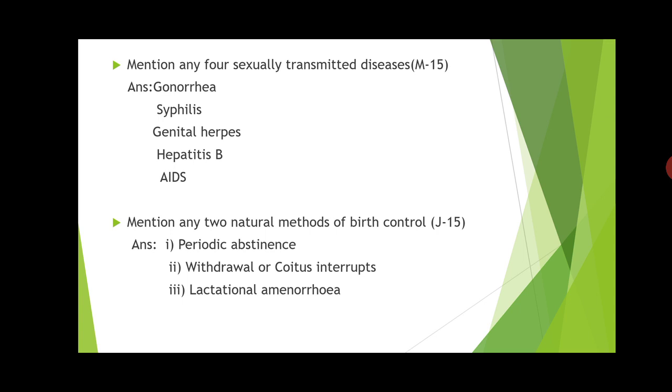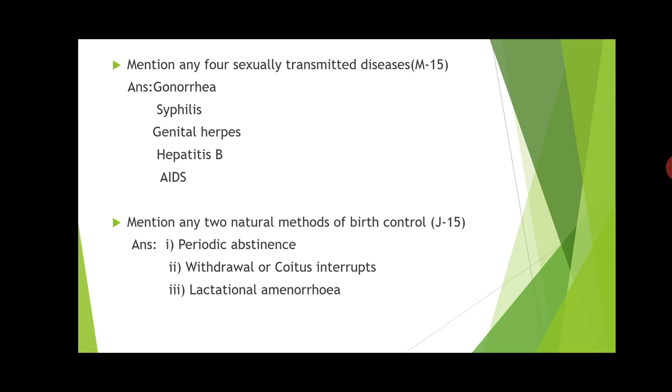So it is called periodic abstinence. It is also called the calendar method, you know it. I have already taught you in the slides when I was taking the regular class, and in the video I sent you in detail regarding periodic abstinence, or the calendar method. So, mention any 2 natural methods of birth control.